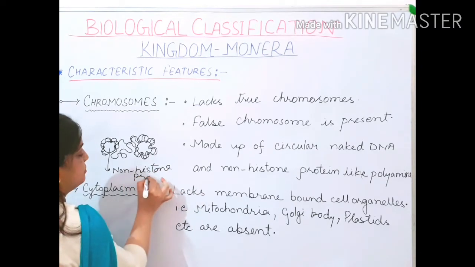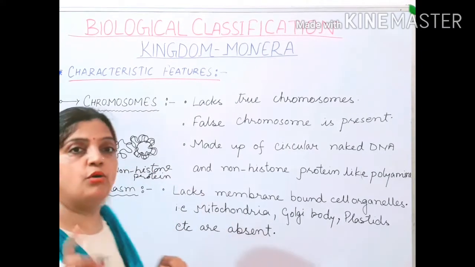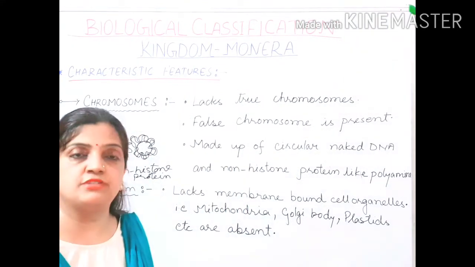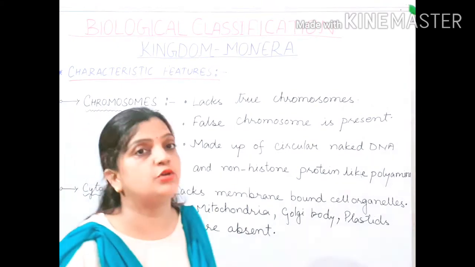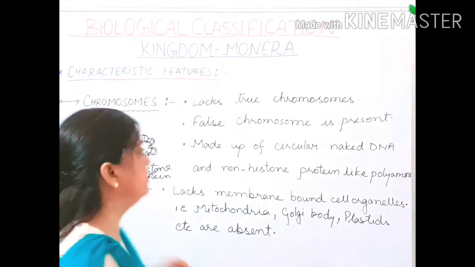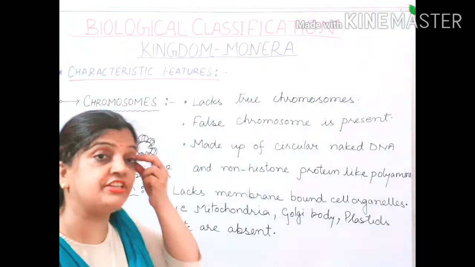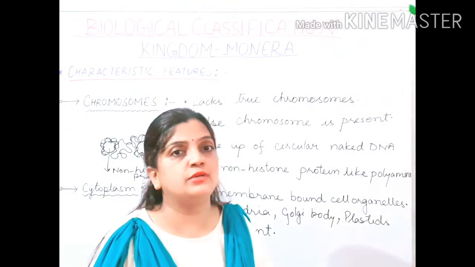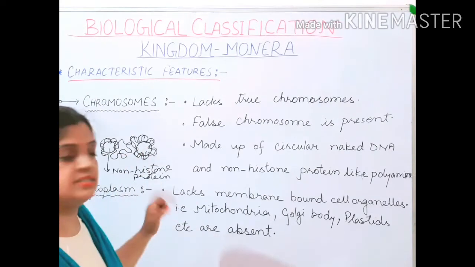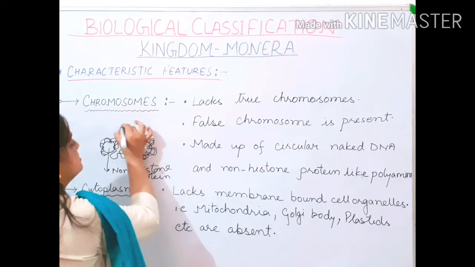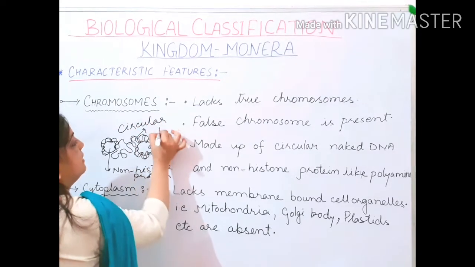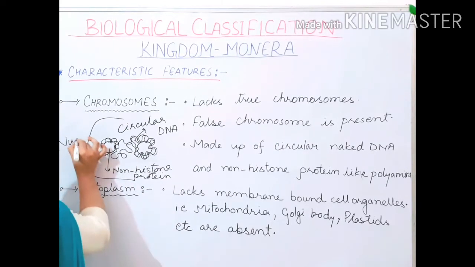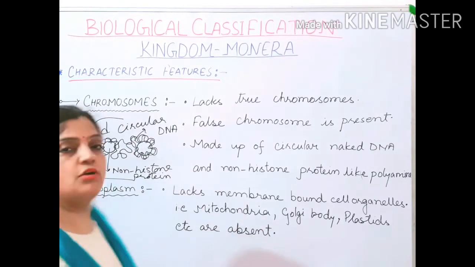There is nothing to worry about the structures, children. I will explain all these in detail in the next chapter, molecular basis of genetics, where the complete DNA structure, chromosomes, how they are formed, what is histone and non-histone protein, everything will be explained to you. But here, just for knowing the characteristic features, the chromosomes of prokaryotes have non-histone protein and a circular DNA. So this type of arrangement is there. This is a non-histone protein and this is a circular DNA. Children, this type of arrangement is called a nucleoid.